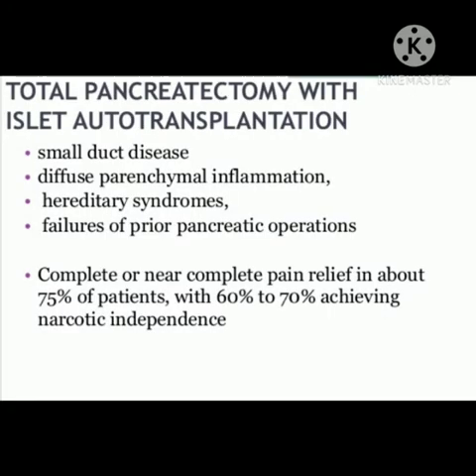In some cases, many surgeons are doing total pancreatectomy with islet autotransplantation, for small duct disease, diffuse parenchymal inflammation, hereditary syndrome, or failure of a prior pancreatic operation, with complete or near complete pain relief in about 70% of patients, and 60% to 70% achieving narcotic independence.